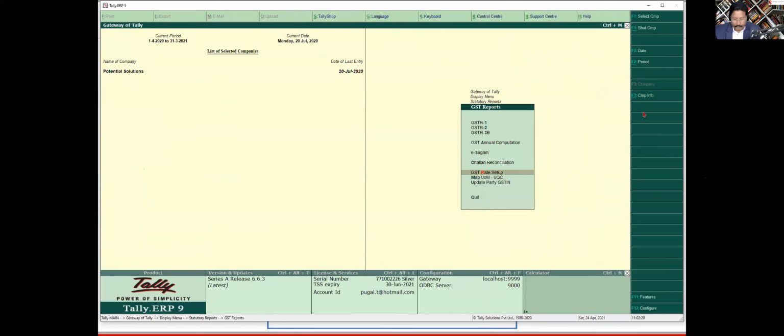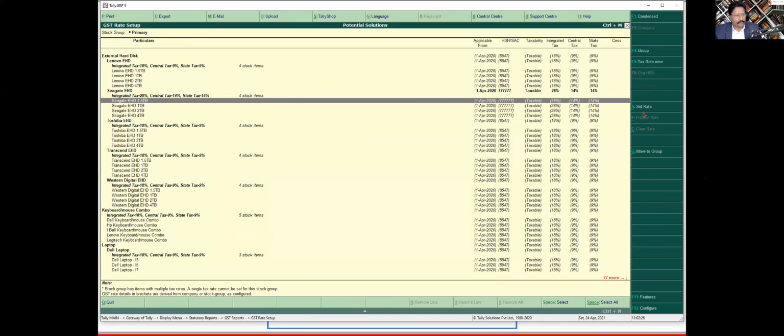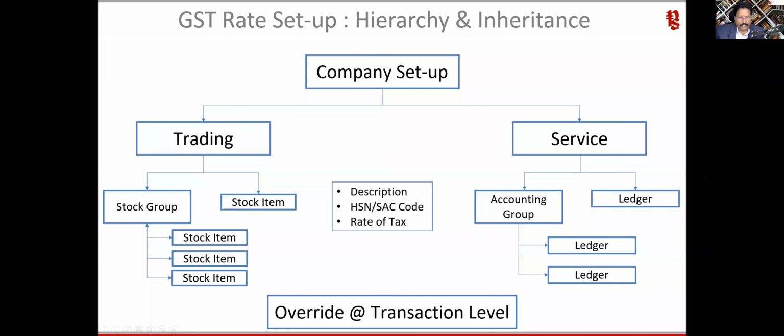So under this particular group, 28 is there, and it automatically puts this in. Now tomorrow you get one more new item, and when you create this item, you will create it normally without even worrying about the GST rate or HSN code. If it is going to be the same HSN, then you don't have to worry, just create normally, it will keep putting this 28%. And any item you create under any other group will automatically inherit 18%. So that is basically your inheritance as far as the inventory is concerned.